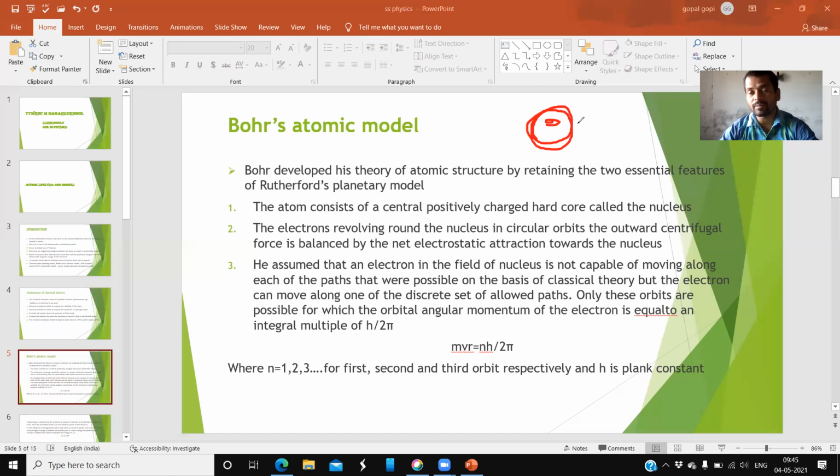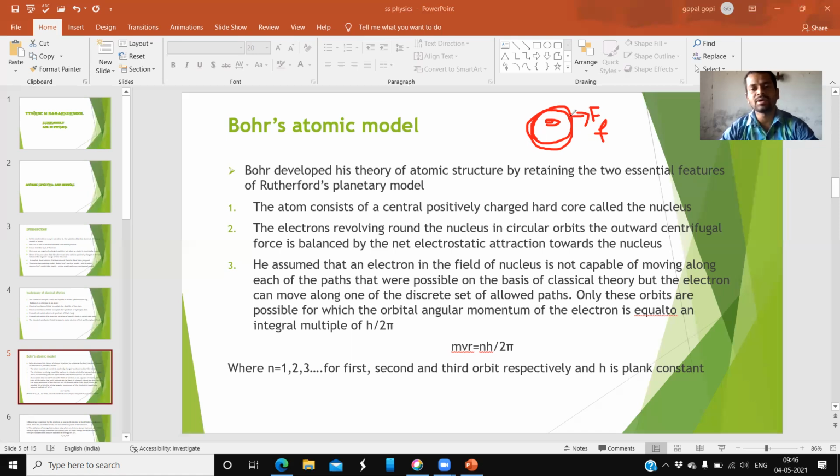When the electron revolves around the nucleus in a circular orbit, what happens? Not only does it revolve around the nucleus, it also spins. Spin means it rotates itself. By rotating, it moves around the nucleus in this manner. So when it is moving and rotating, it creates one more force, that is the centrifugal force, right? Centrifugal force is a force which acts away from the center.